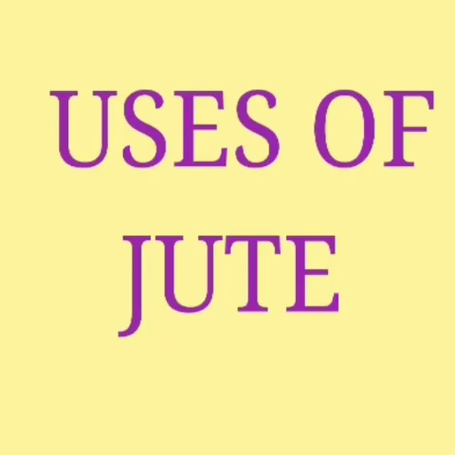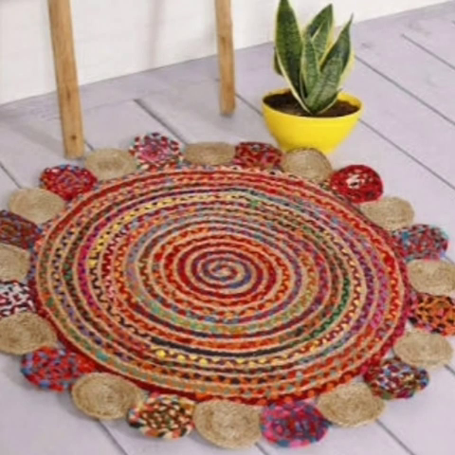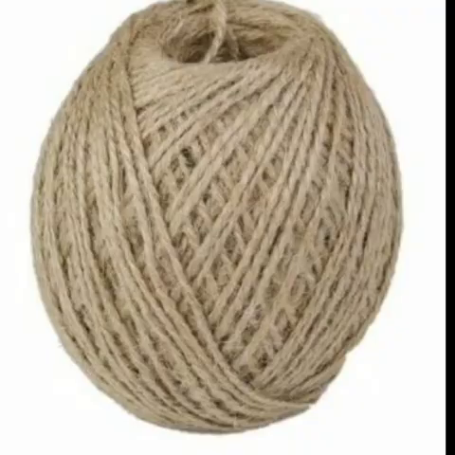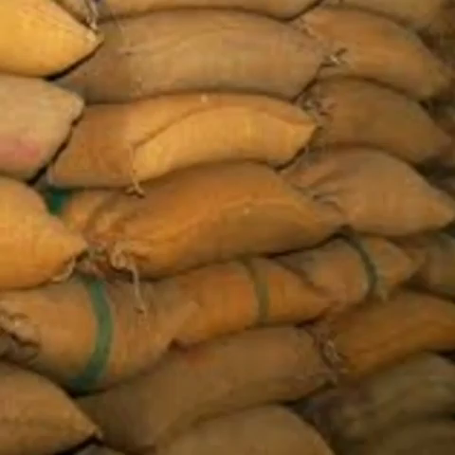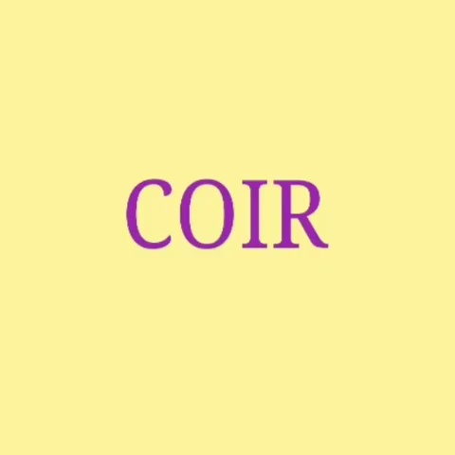Uses of jute. It is used for making bags, carpets, curtains and ropes. It is used for making cloths for wrapping bales of raw cotton and to make sacks for storing grains. It is used for making wall hangings for decoration. Next we learn about coir.